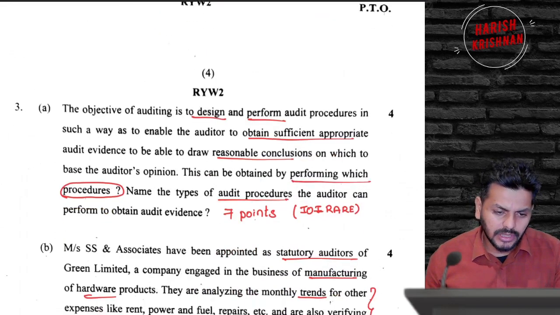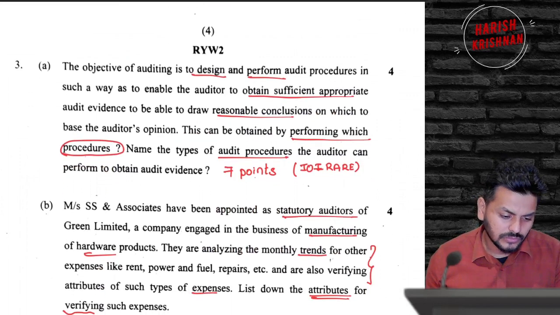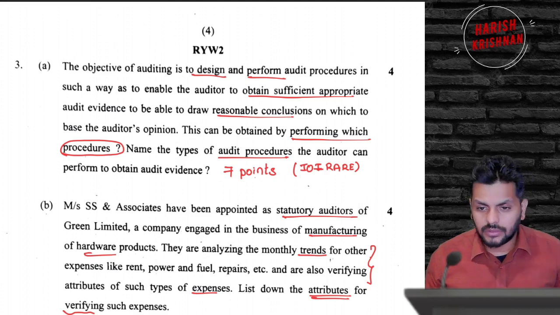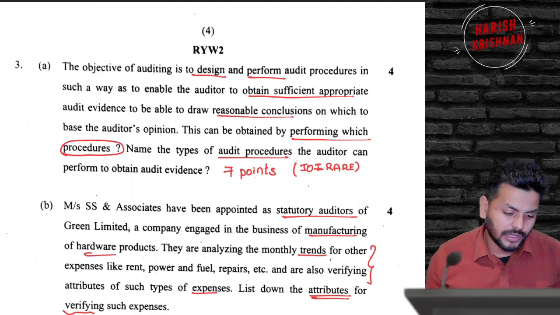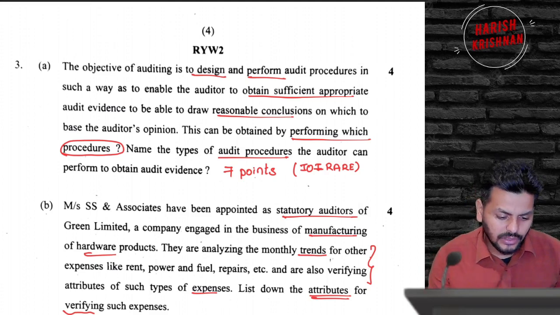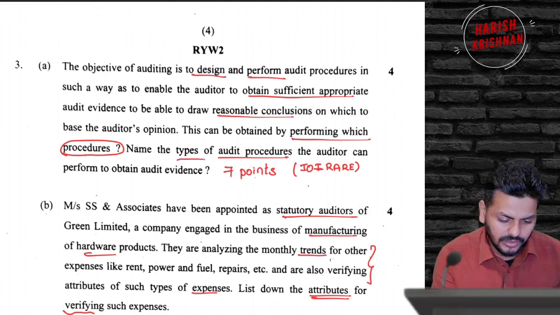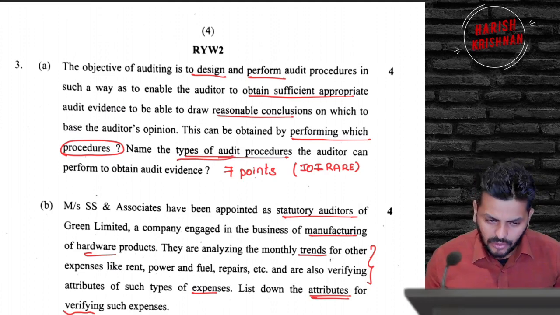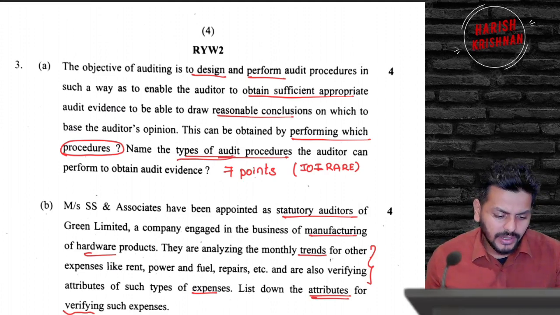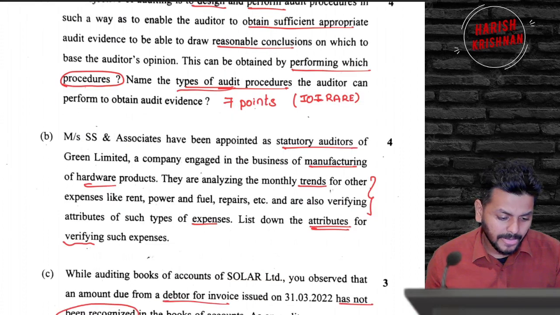Let's talk about the third question right now. I think all of you should have studied audit evidence, because who leaves audit evidence and goes to an audit exam? So audit evidence being one of the most critical things, they are asking you to name the types of audit procedures that the auditor will perform to obtain audit evidence: inspection, observation, inquiry and confirmation, reperformance, recalculation, analytical procedures and external confirmation. Solid way to secure 4 marks.